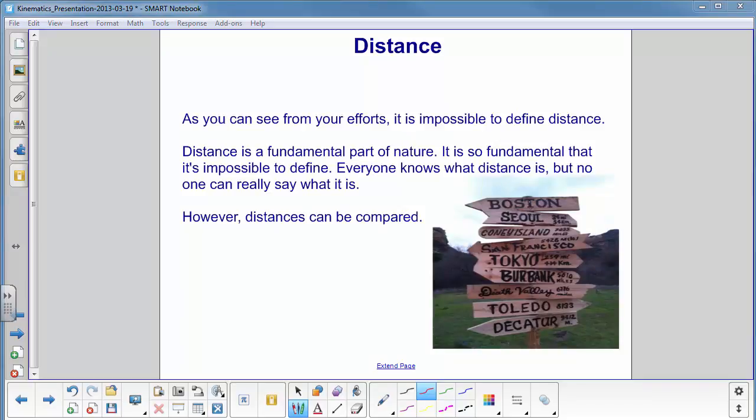Hopefully you've just had some discussion on the definition of distance. And unless something really incredible has happened, you've been unable to define distance without using the word interval or distance or length. That's because distance is a fundamental part of nature. It is so fundamental that it's really impossible to define. We all know what it is, but we really can't say what it is. But we can compare distances.